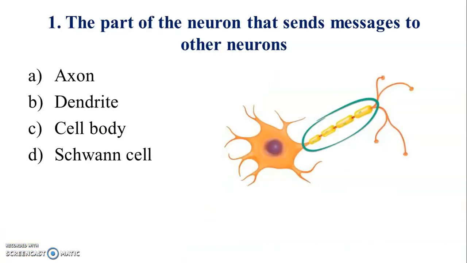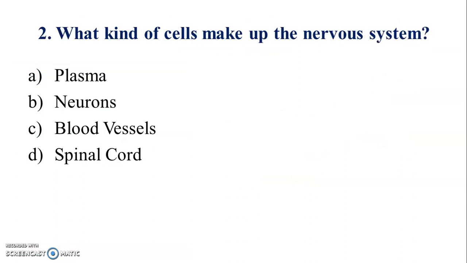Question number 1, the part of the neuron that sends messages to other neurons. Answer is A. Question number 2, what kind of cell makes up the nervous system? Answer is B.